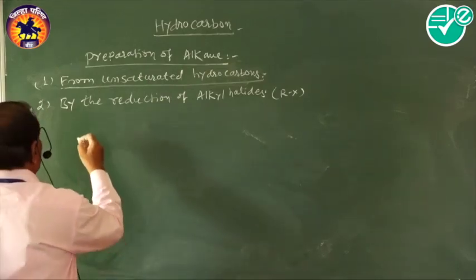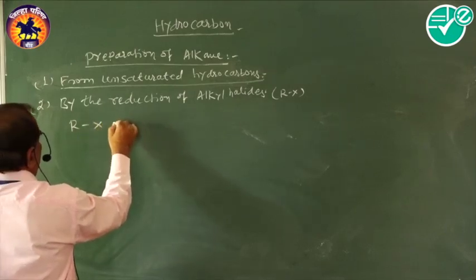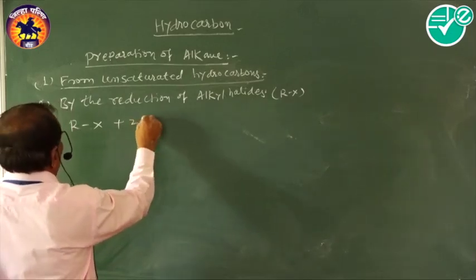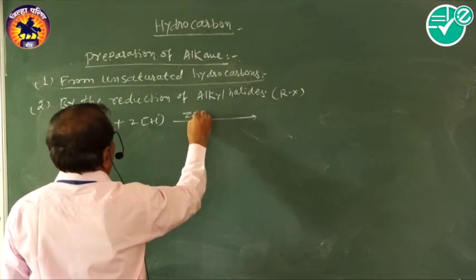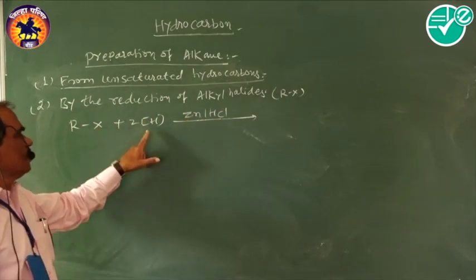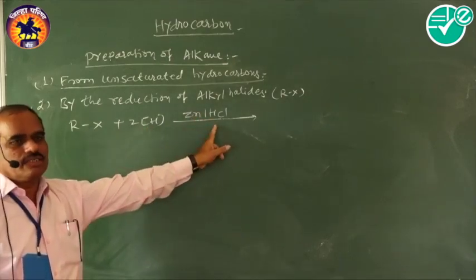Therefore this reaction we can write as RX plus 2H in the presence of zinc and hydrochloric acid. Here, in this case, these 2 hydrogen atoms are obtained from the reaction of zinc and hydrochloric acid.